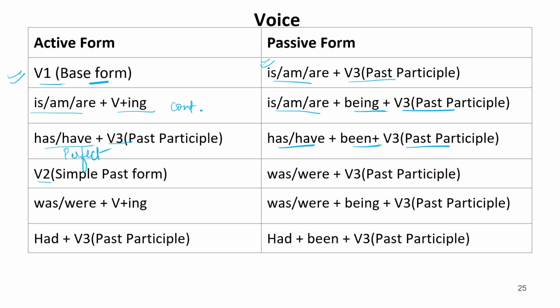In simple past tense, it is verb 2. So in passive, was and were are followed by verb 3. Then was plus verb plus ing; here again it is was, were plus being plus verb third, past participle. Then had plus verb third form; here it is had been, then verb third form. So if the active structure is like this, the passive structure should be like this form.